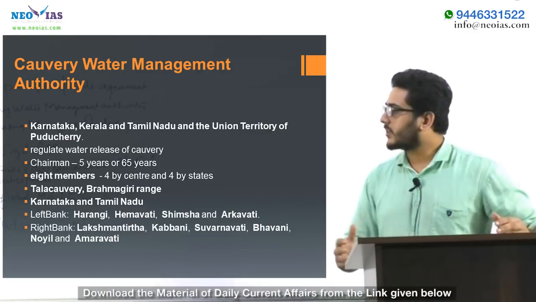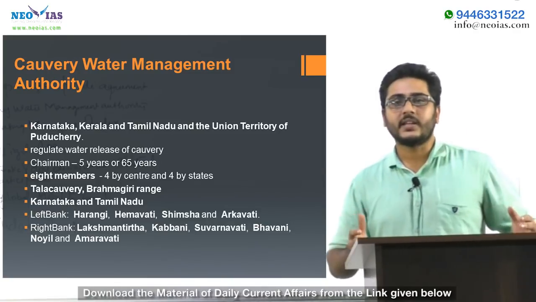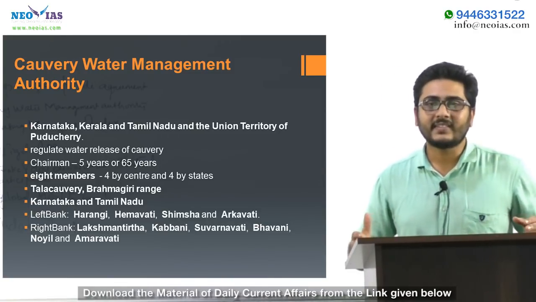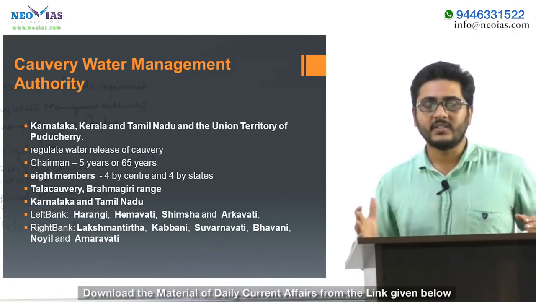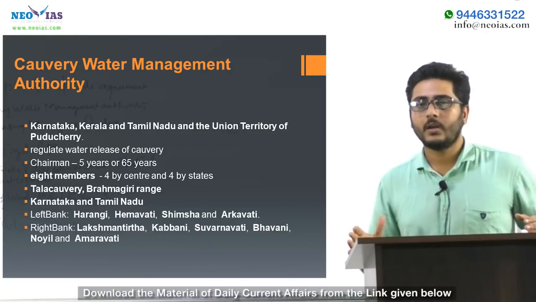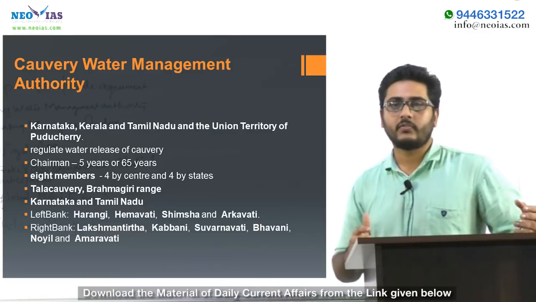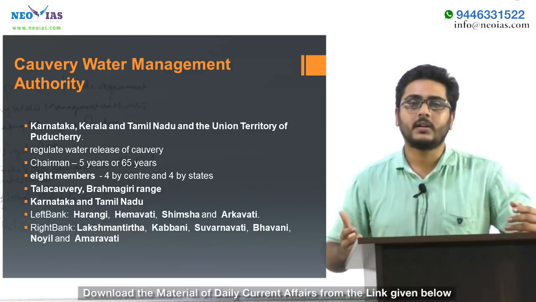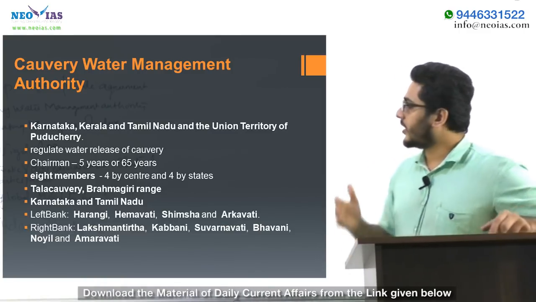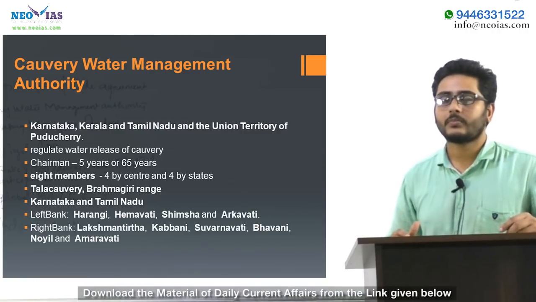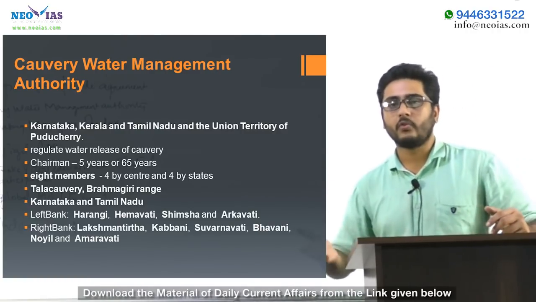Some facts regarding Kaveri River. Kaveri is an east-flowing river which originates in the Brahmagiri range in Karnataka state. It flows for about 750 to 800 kilometers through the states of Karnataka and Tamil Nadu, and then flows into the Bay of Bengal.